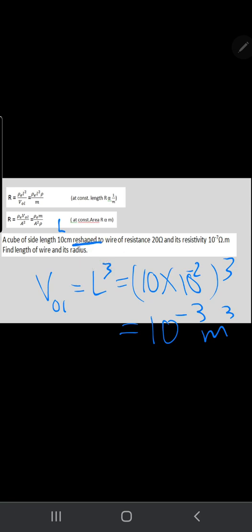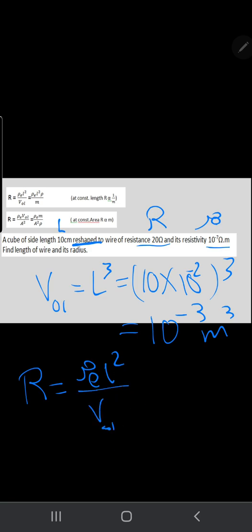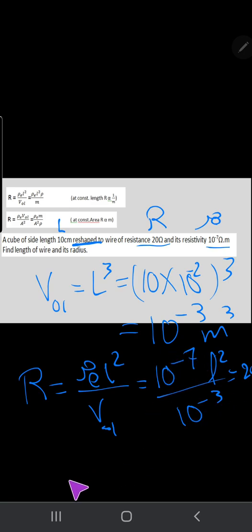Reshaped means, guys, that I didn't change the wire. I made from the same material a cube, and then it became a wire. The cube I took apart and made a wire. The resistance of the wire is given as R, and the resistivity is given. Find the length and the radius. To find the length, we will use R equals rho L power 2 over volume. Rho is 10 to the power negative 7, L power 2 is what I need, volume is 10 to the power negative 3, and resistance equals 20. So L power 2 equals 20 times 10 to the power negative 3 divided by 10 to the power negative 7, to get the length.